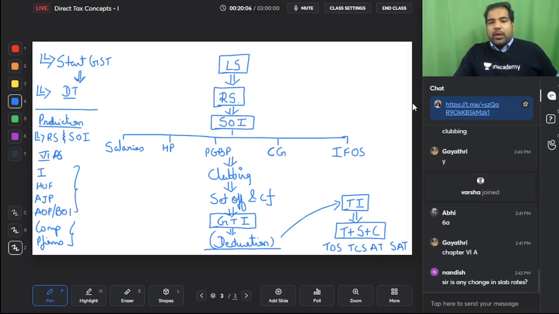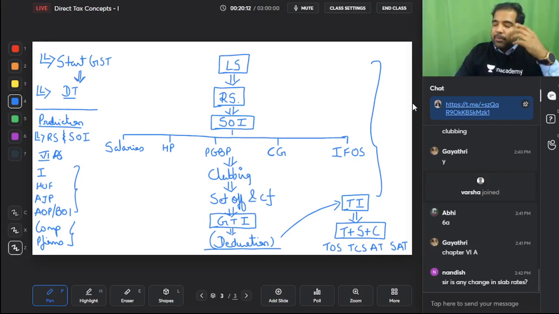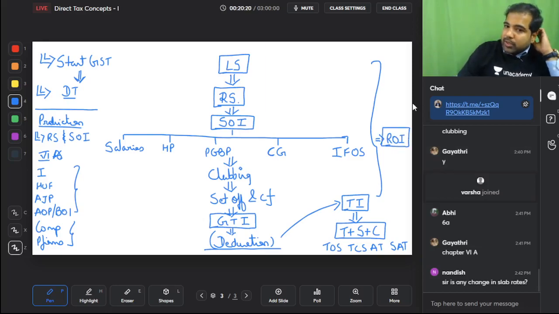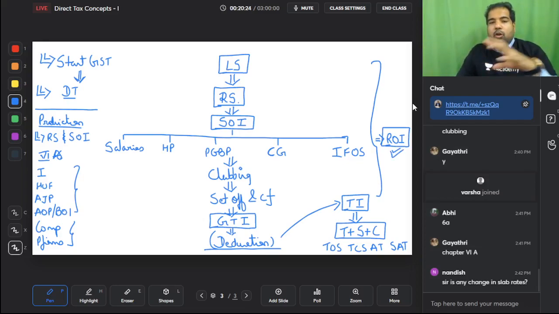And then whatever is happening here, guys, all of this you have done with your CA. How does the government know what has happened to you during the year? So you will file your return of income and you will tell the government how did you earn this income, what is your tax, etc. So you will file your return of income. This is like a report card of whatever has happened throughout the year.